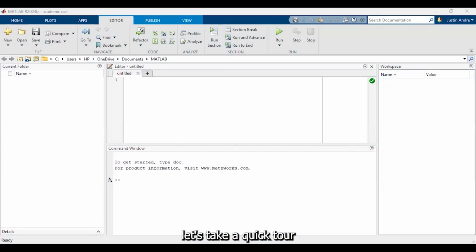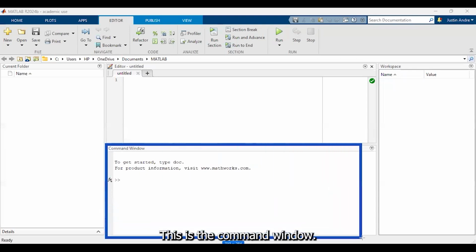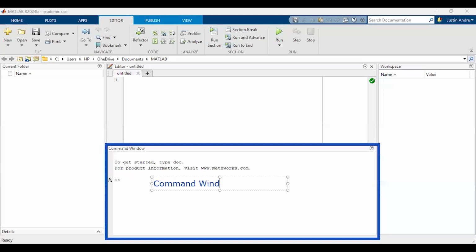Before we wrap up, let's take a quick tour of MATLAB's interface. When you open MATLAB, you'll see several key sections. First, we have the command window, which I will label here. This is the command window. This is where you enter and execute commands interactively. It's great for quick calculations and testing small code snippets.